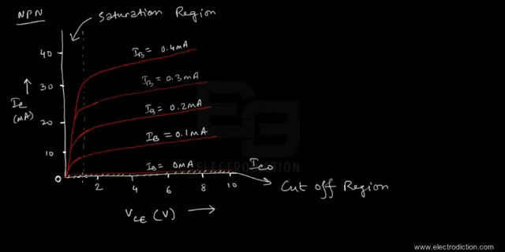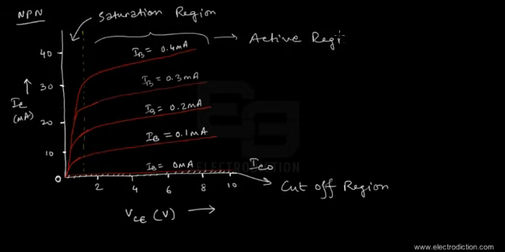And after we've just reverse biased the collector junction and the emitter junction being forward biased on the other end, we get this particular region that you can see where the curves just begin to stabilize and become parallel to each other. So this particular region over here represents the active region of operation.